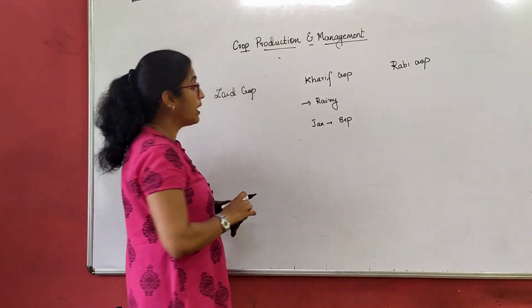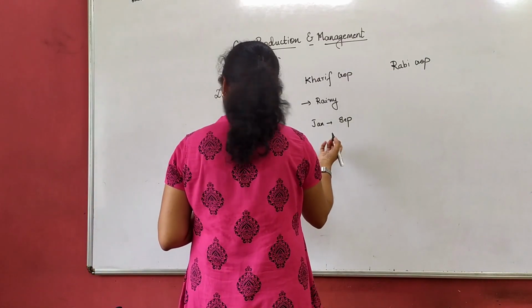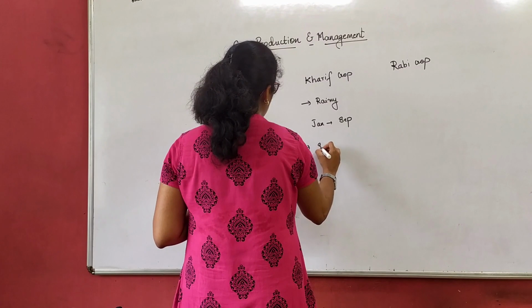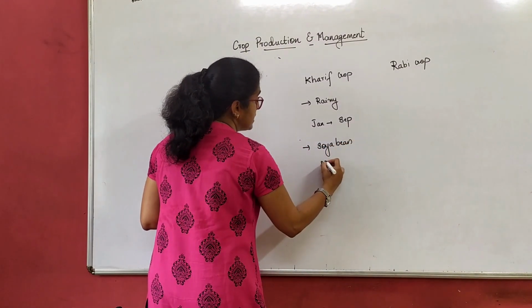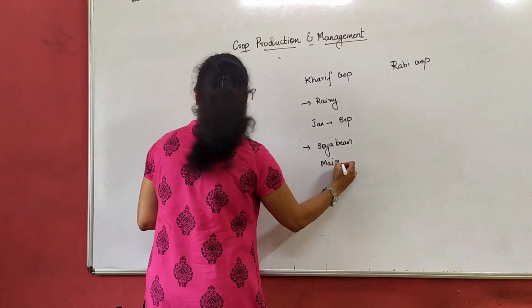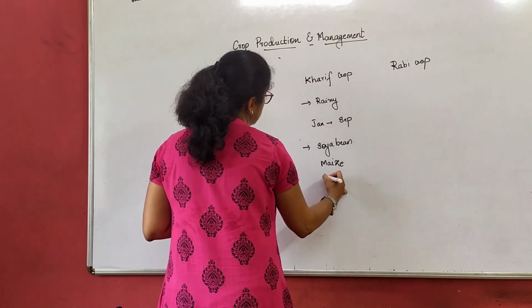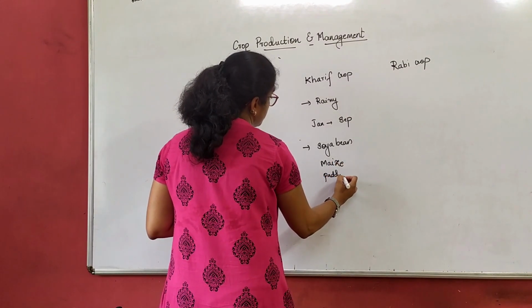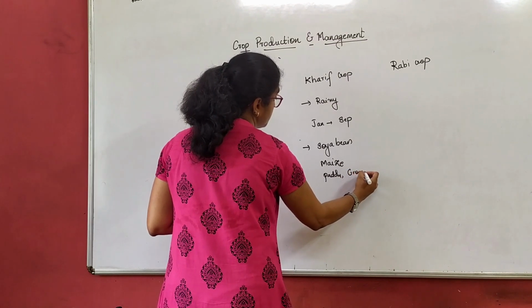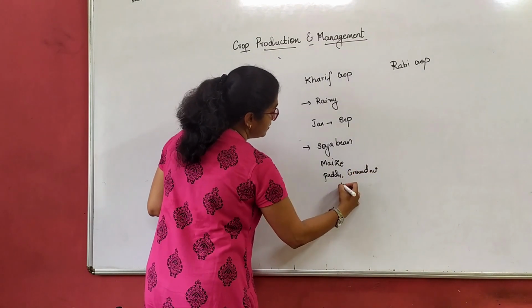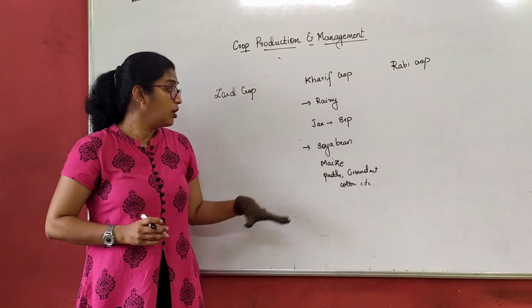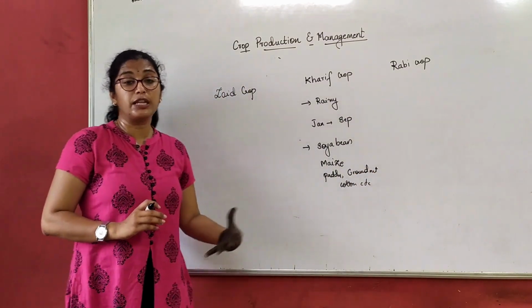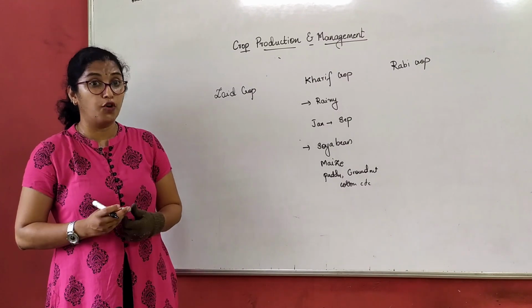Which crops will come under this? The crops which come under Kharif crops are soybean, maize, paddy, groundnut, cotton, etc. That means these particular crops require a larger amount of water.